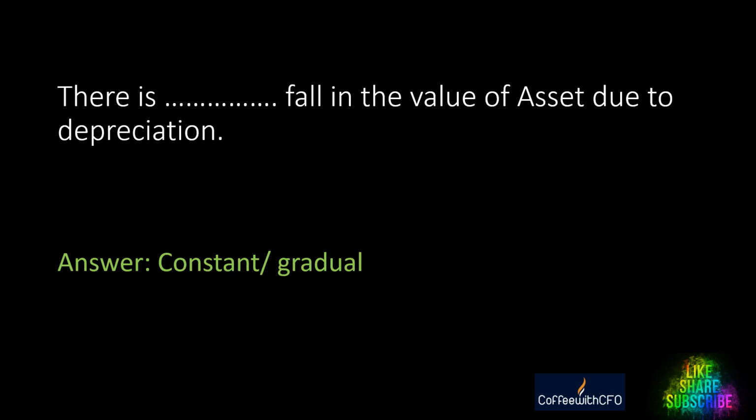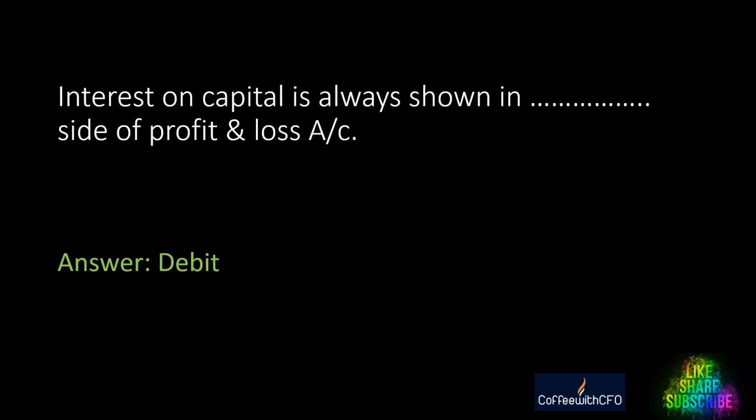Next question: there is a dash fall in the value of asset due to depreciation. Depreciation is a continuous, or just a gradual, or just a constant fall in the value of asset due to usage or due to time. Right, guys? Next question: interest on capital is always shown in dash side of the profit loss account. The answer is debit side of the profit loss account. Interest on capital is always shown in the debit side of the profit loss account.